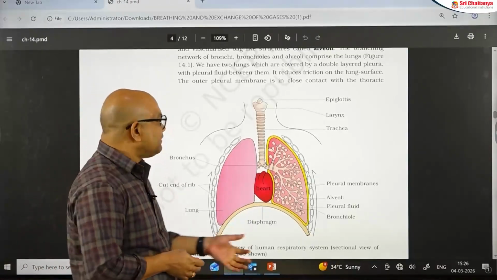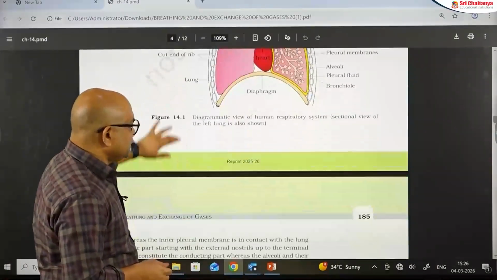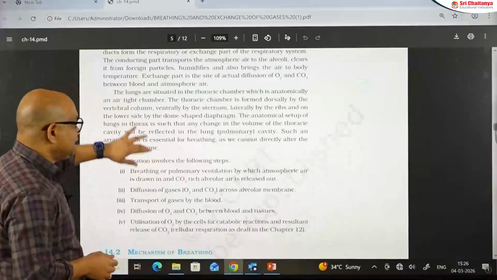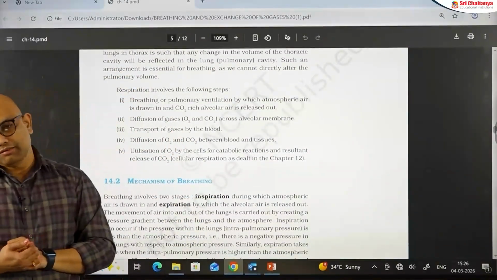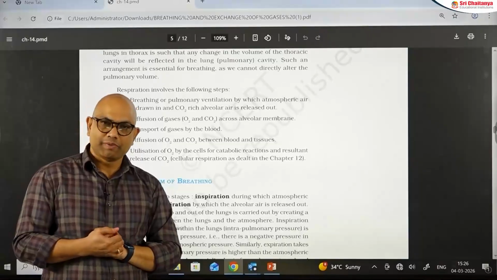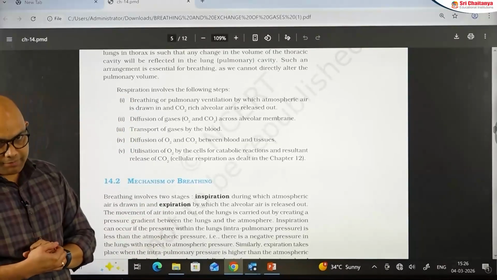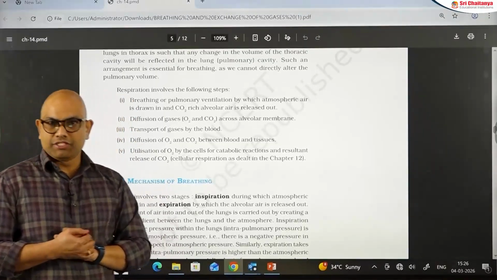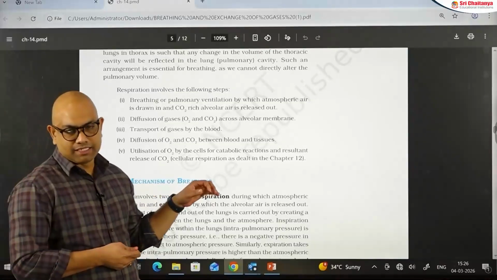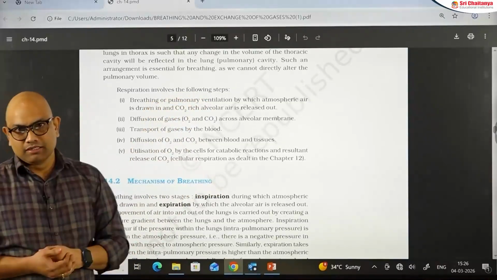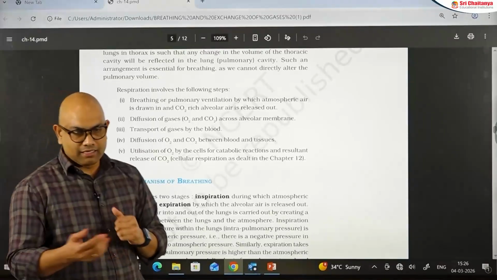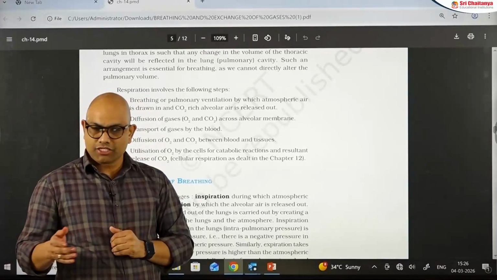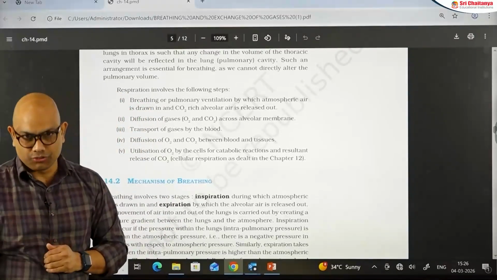When it comes to the events of respiration, respiration basically consists of 5 events. The first one is called ventilation. Ventilation is nothing but exchange of gases between atmosphere and lungs. The second step is external respiration, which is the diffusion of gases between alveoli and blood. The third is the transportation of gases. The fourth is internal respiration, which is also the exchange of gases, but between blood and tissues.